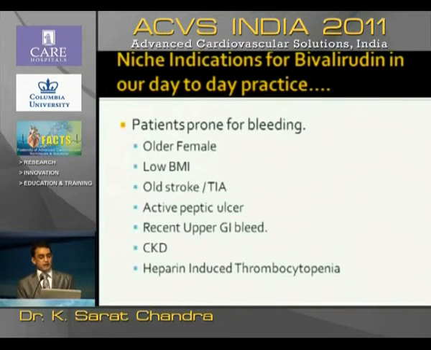What we do in our hospital is the niche indications for bivalirudin in our day-to-day practice. The patients who are more prone to bleeding, for example, an older female, a patient with a low body mass index, patients who had a stroke or TIA in the past, active peptic ulcer or recent upper GI bleed, or patients with CKD, and of course the old indication, that is heparin-induced thrombocytopenia. These are all situations where you should go for bivalirudin.